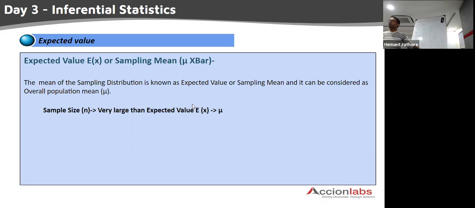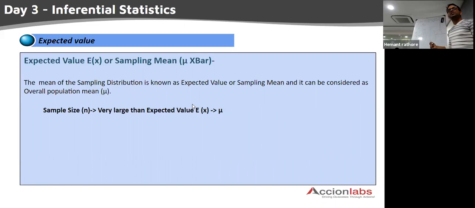No. Why not? Because even if our sampling standard deviation is a very small number, what will be the impact? Our sampling distribution is going to look like this, a very tiny tall curve.